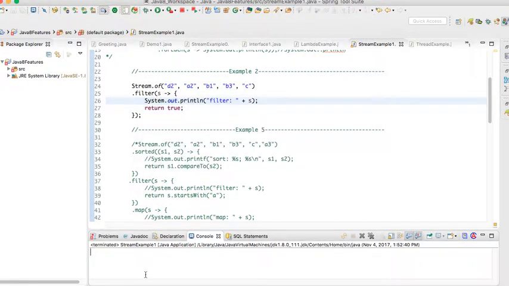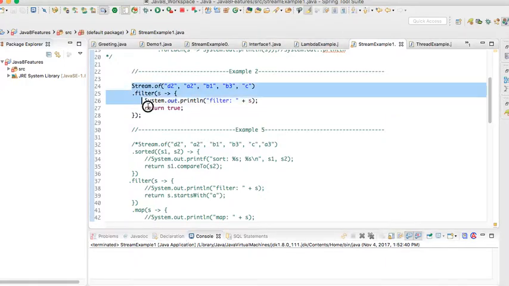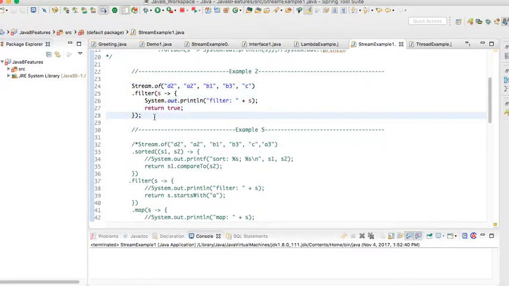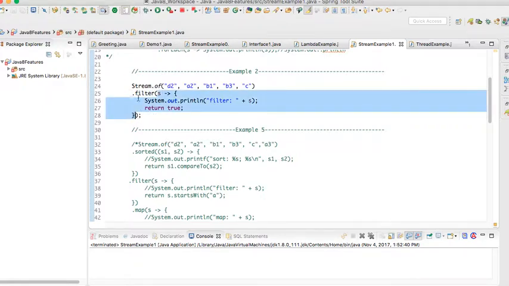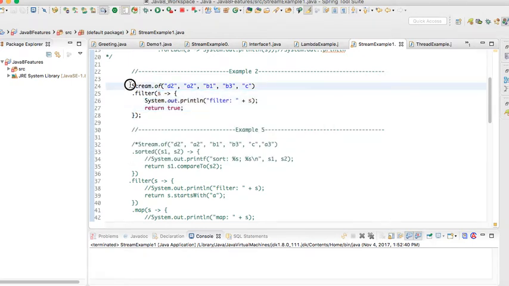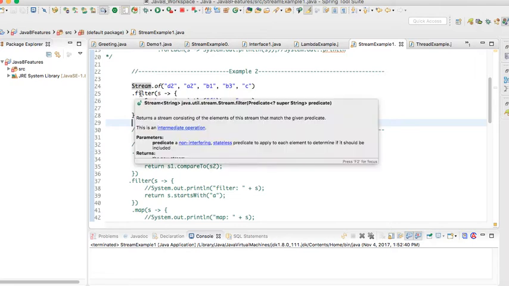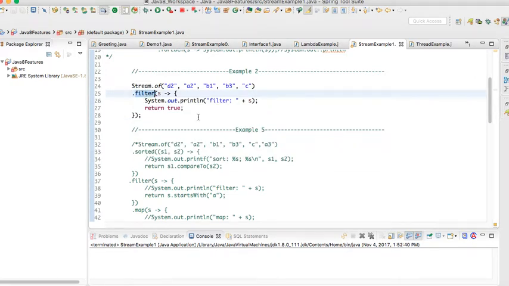See, it is not producing any output, because streams should be terminated with some terminal operation. Here you are filtering but not doing any terminal operation. You are not printing, or collecting the resulting elements into a list. It won't execute this filter method until and unless it finds the terminal operation.